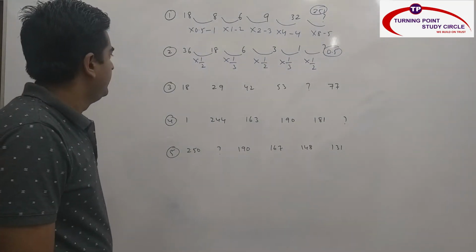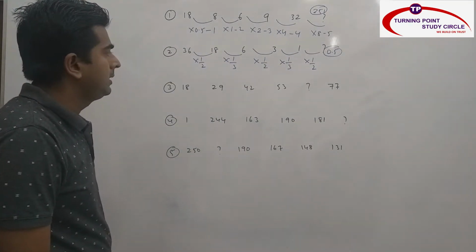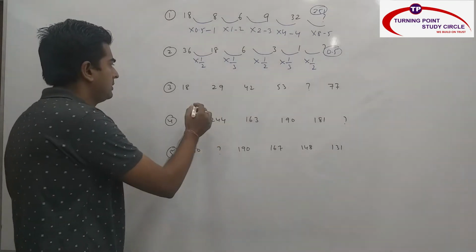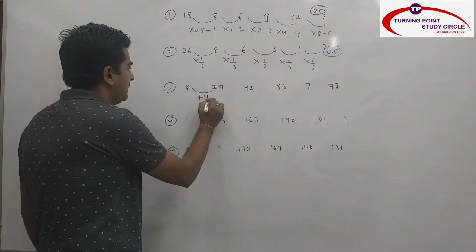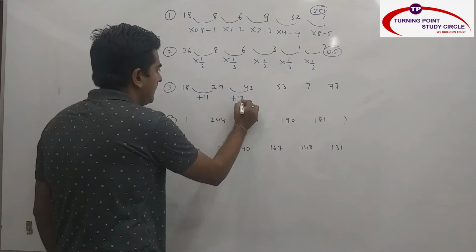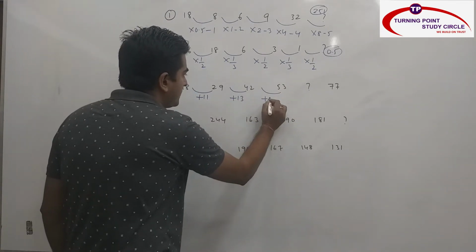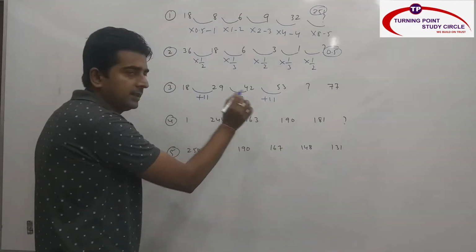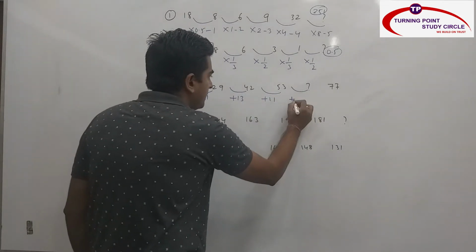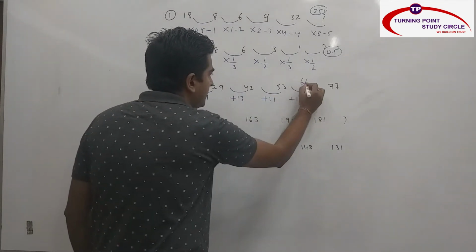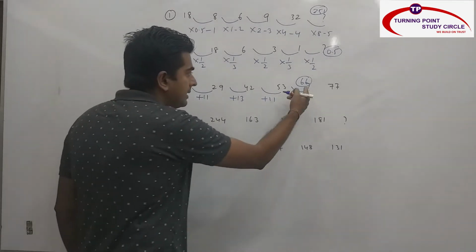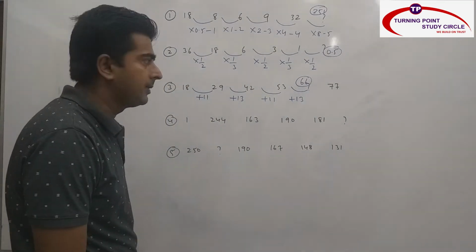Third one. 18, 29, 42, 53, question mark, 77. So difference logic only. This is how much? Plus 11. This is how much? Plus 13. This is how much? Again plus 11. So plus 11 plus 13 plus 11 pattern is going on. This is again plus 13. So what is my answer? 66. Again check here. Plus 11 which is nothing but 77.